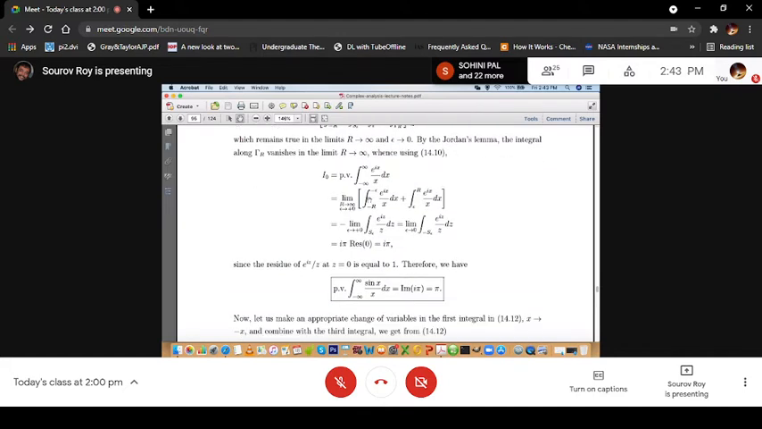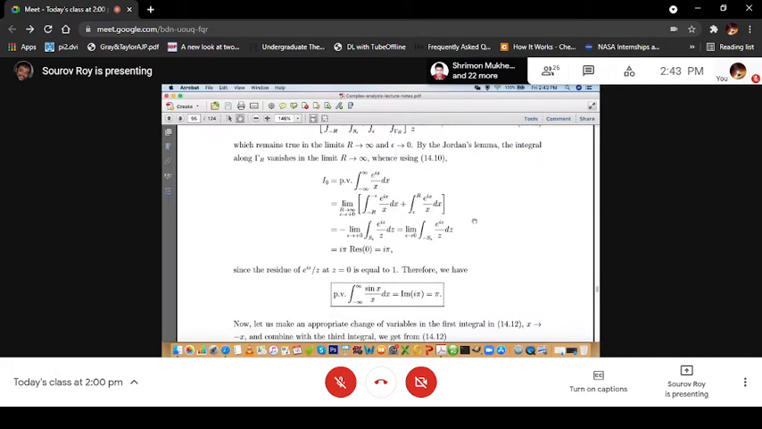So what do we get? We get i pi times the residue at 0 of this function e to the power iz by z, and that is equal to 1. So what we got is that the limit, r tending to infinity and epsilon tending to plus 0, of the integral from minus r to minus epsilon of e to the power ix by x dx, plus the integral from epsilon to r of e to the power ix by x dx, is equal to i pi.